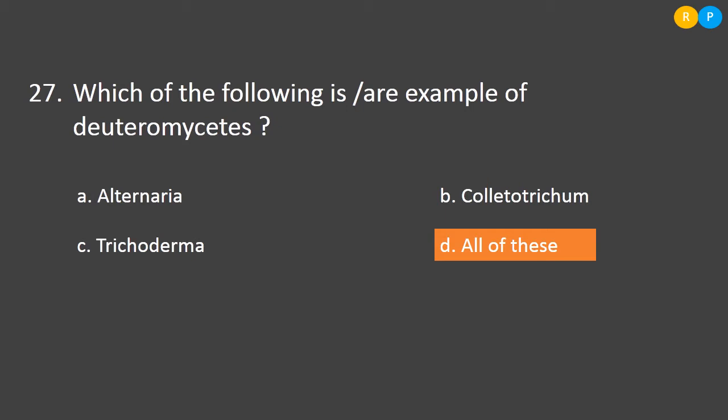And option B, Colletotrichum. This is also a fungi belonging to the class Deuteromycetes. Then option C, Trichoderma. Trichoderma is also a fungi. It is exoparasitic on animal. So, all the three examples that they have given belong to Deuteromycetes. So, the correct answer is option D, all of these.